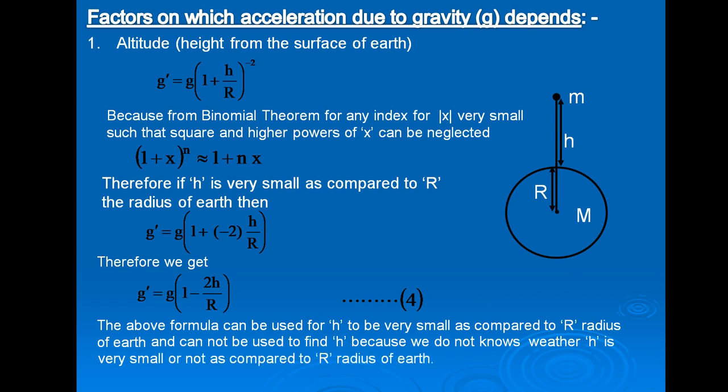That is, equation number 4 cannot be used to find h because we do not know whether h is very small or not as compared to R, radius of earth. So equation number 4 can only be used to find g dash if h is very much less than R, and cannot be used to find h.